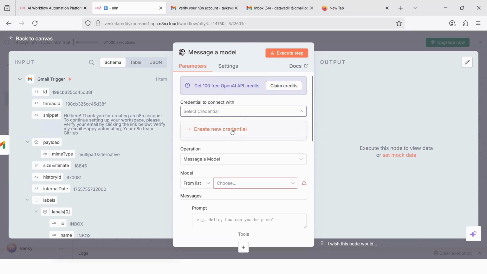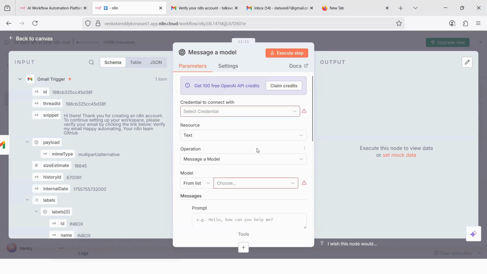We have to add the new credentials. Half of the N8N agent work, especially when you're building for the first time, you will face a lot of headaches connecting these credentials. Trust me, once you connect them, the rest of the things will be much, much easier, much, much faster. Only for the first time, you have to connect all these credentials. Otherwise, how does N8N know which credentials to use when you're using these agents? So now first I will connect the credentials.